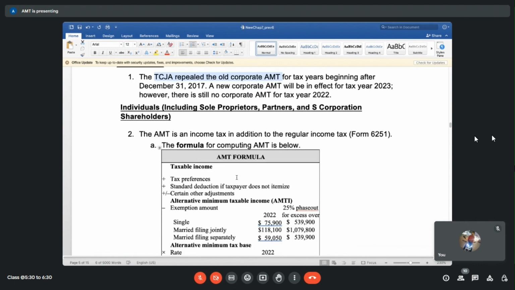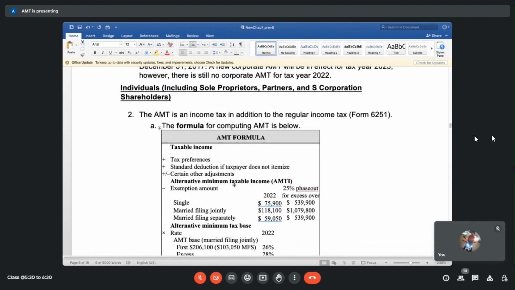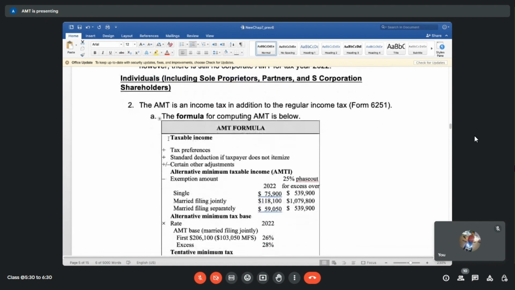But for individuals, the AMT is still applicable. And how do we do the AMT calculation? Obviously, we first look at the taxable income. Then we have to add up all the tax preferences, which means any items giving benefit by reducing the taxable income. Add those up, because what we are trying to do is increase the taxable income to AMTI. If AMT is higher than your regular tax, that means there is a gap, and the AMT will be applicable and the taxpayer has to pay more.